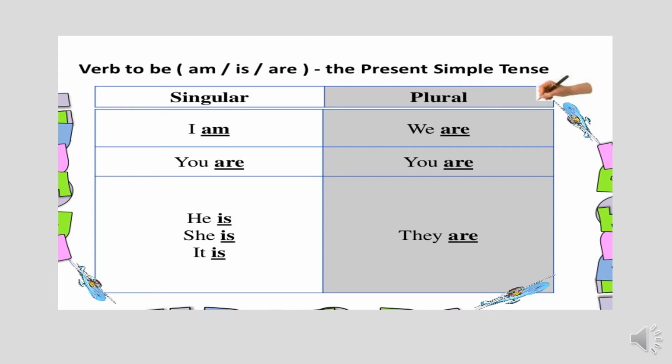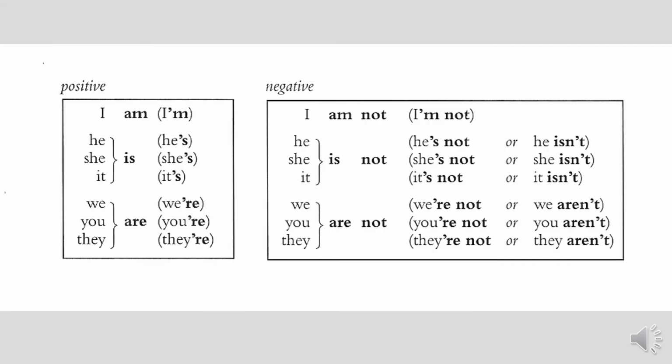Okay, so I think this is quite clear. Only with I we will be using am. With you, with we and they we will use are. He, she, it we will use the word is. Now these are the examples.